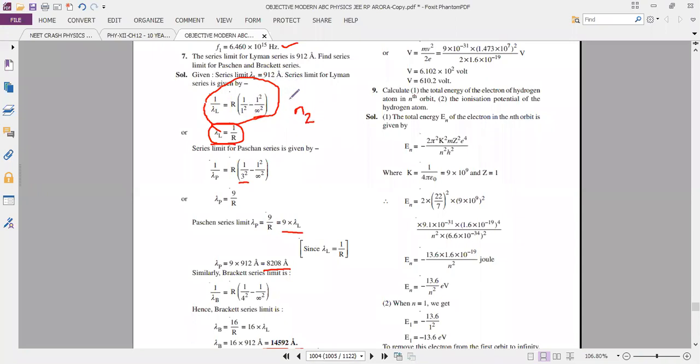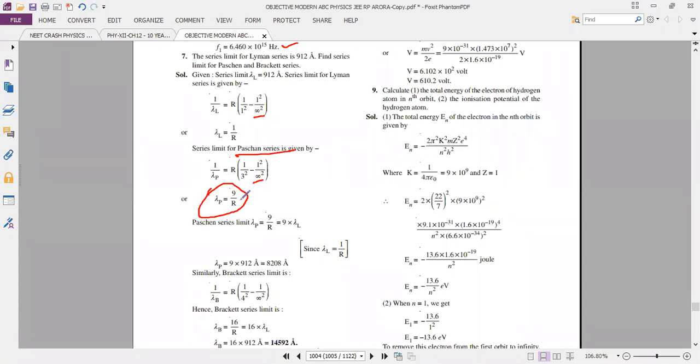So I will take infinity. So lambda L equal to 1 by R. Next for Paschen, the formula 1 by R, 3 square minus 1 by infinity square. So you will get lambda P equal to 9 by R.